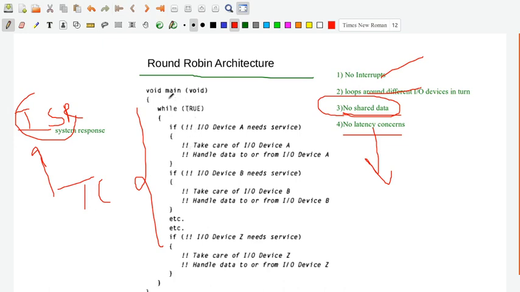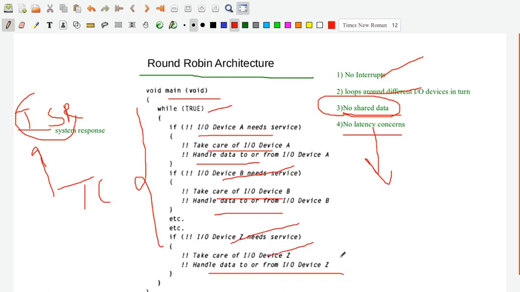As you can observe here, there is a main function kept in a loop, which checks different devices. If input output device A needs service, you take care of device A and handle data to or from device A. If device B needs service, you take care of device B, and it goes on that way. If device Z needs service, you take care of device Z. You take care of each device in turn, one by one: first device is serviced, then the second device. Before servicing, it checks whether that device needs service.